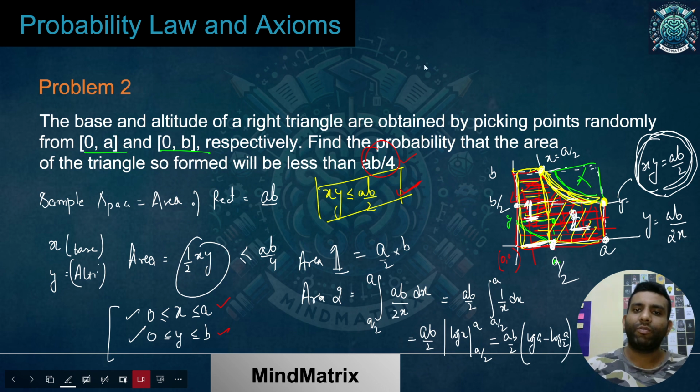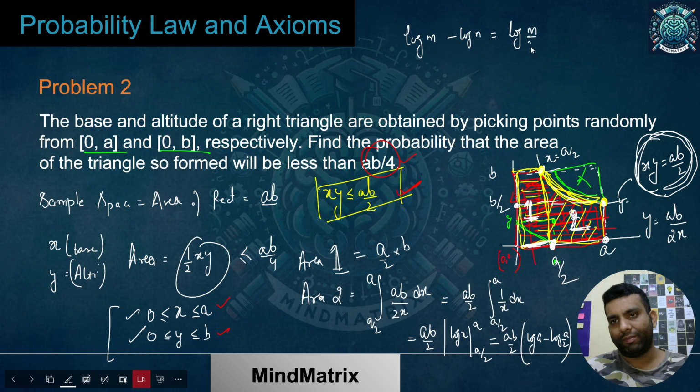Now just tell me, when we have something like log of m minus log of n and the base is the same, what do we have? We can write it as log of m by n. So it would be log of a by a by 2.